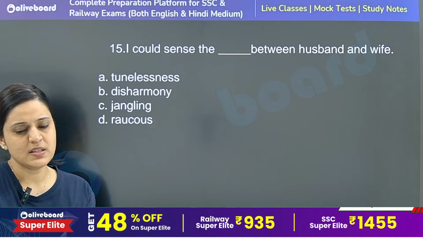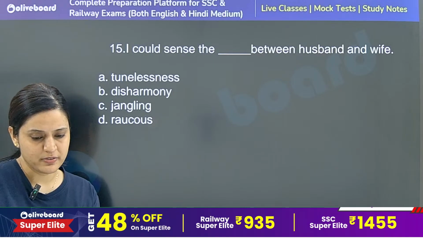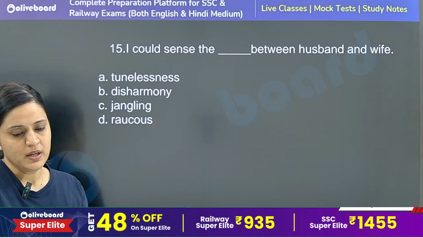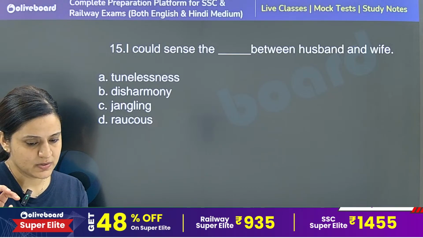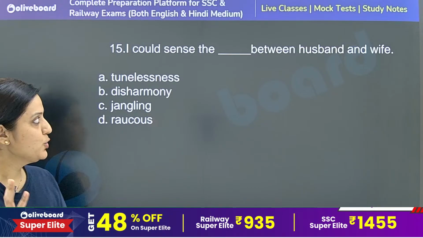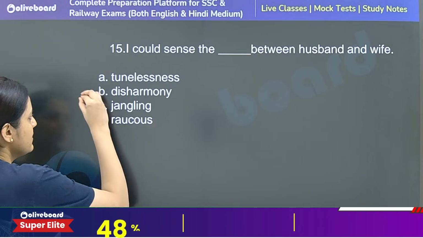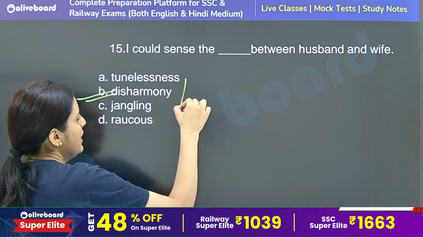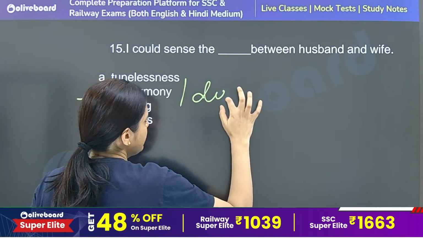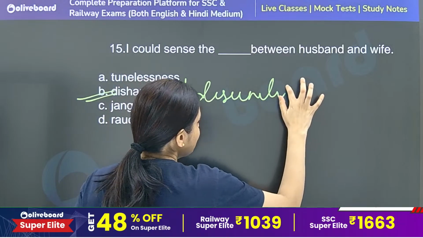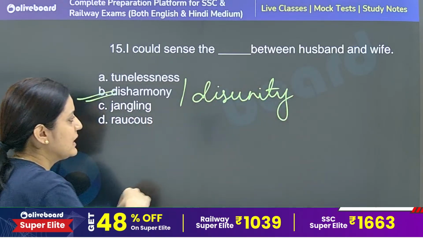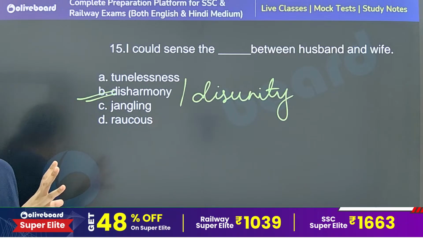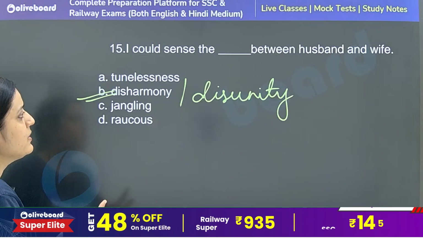Definitely that person is sensing something. So it's not tunelessness, definitely it's disharmony, disunity, lack of love, lack of appreciation, that is what the context is. So I could sense the disharmony between husband and wife.